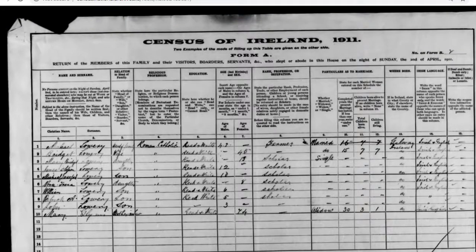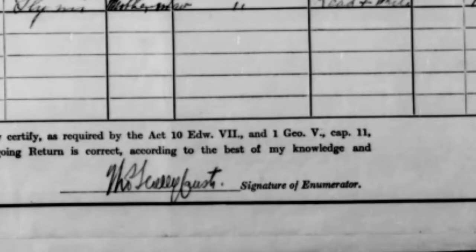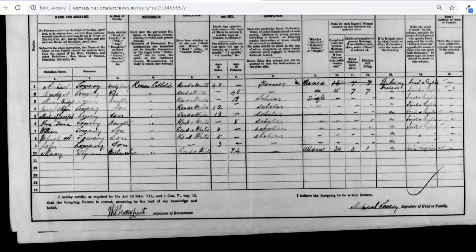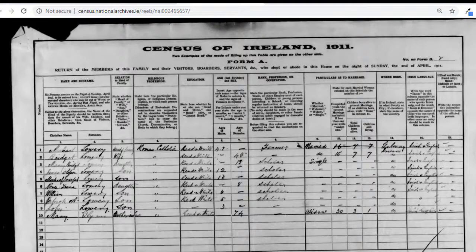And again, all of the family are listed here. Like in 1901, we can see the constable, who was the census enumerator. And we can see as well that where previously Mary Glynn, as head of the household, signed the form, this signature is now replaced by Michael Lowry, as he is listed as the head of the household now.